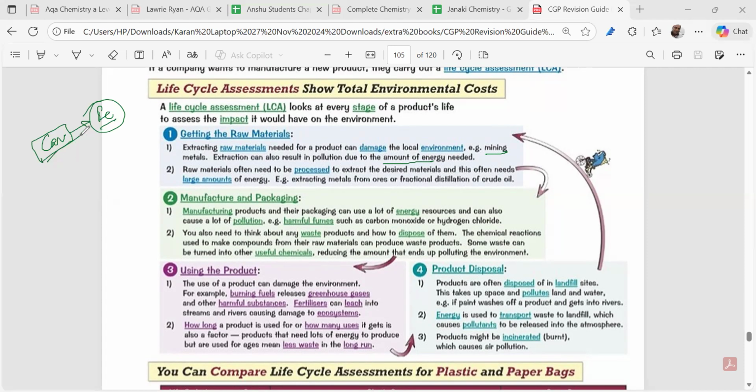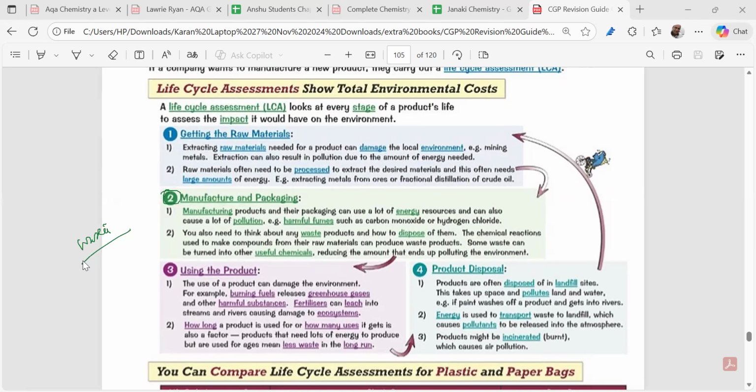So suppose you're making a car, the car needs iron. So iron ore has to be dug, so that causes pollution, right? Now after this, what happens due to the manufacturing of the car? In the manufacturing of the car, are there any harmful fumes coming up? Harmful fumes such as carbon monoxide, hydrogen chloride, or sulfur dioxide, nitrogen dioxide coming out. Now during the manufacturing, is a heavy amount of waste generated? Waste has to be disposed of into the environment, right? So the second step is manufacturing, packaging, right? Are any harmful chemicals being used in that process?